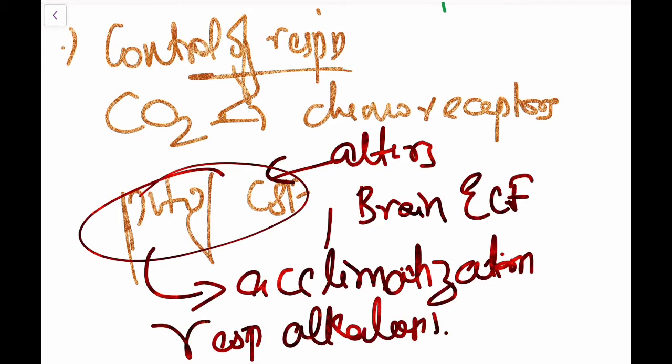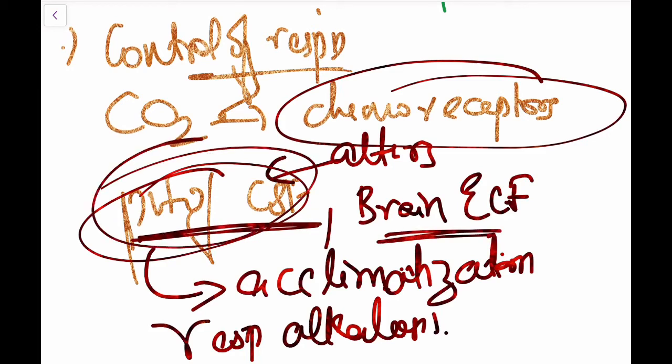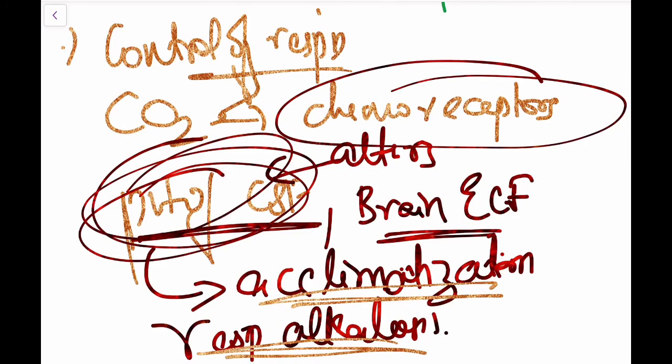Control of respiration: carbon dioxide acts on the chemoreceptor by altering the pH of cerebrospinal fluid and the brain extracellular fluid, and this change in pH is the one which helps in acclimatization at high altitudes and in respiratory alkalosis.